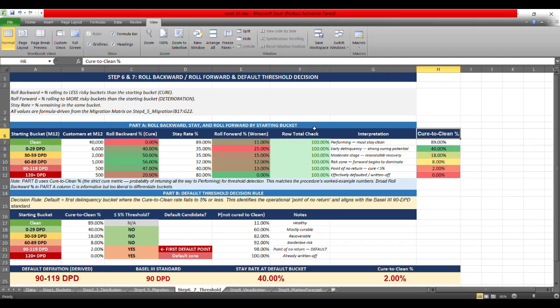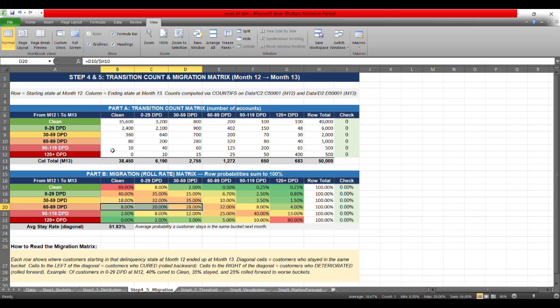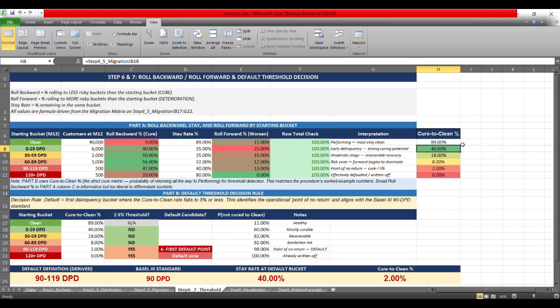Now, if you look at column H, the cure to clean stage, this is being computed from the migration matrix from B18. These are the migration probabilities that I have computed, the cure to clean rate. Here is the clean rate and here are the cure buckets. So this is telling us the cure to clean percentage. Over here, if you see, this is gradually declining, and at the 90 to 119 DPD, it has drastically dropped to 2%.